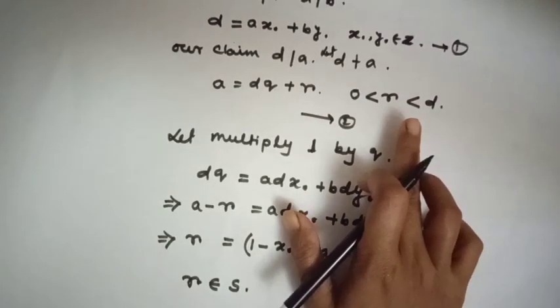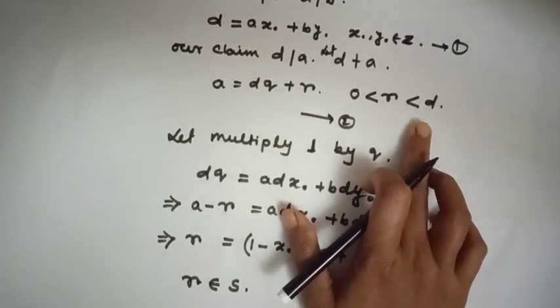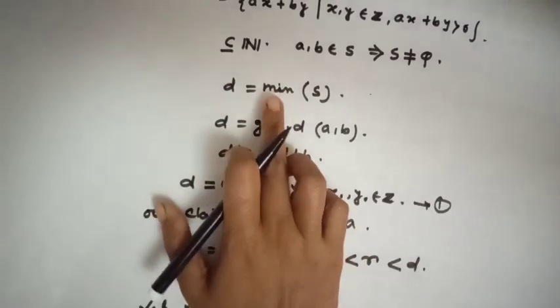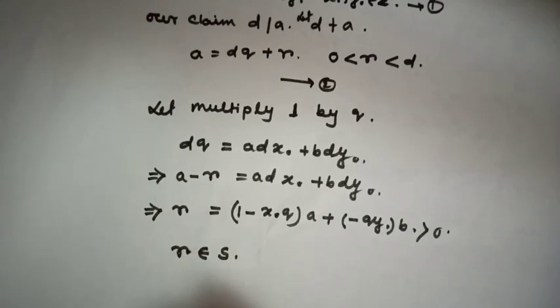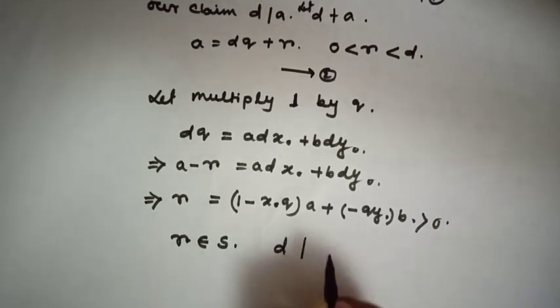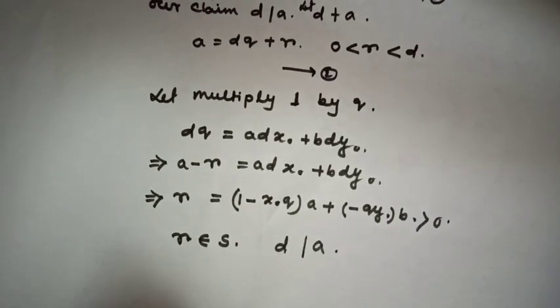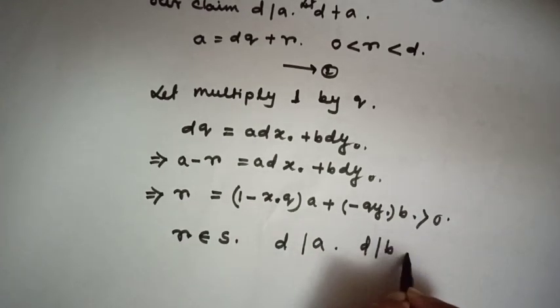But here r is always strictly less than d. But I have assumed d is the minimum element of S. That means our assumption is wrong. That means d must divide a. Similarly, we can prove d must divide b.